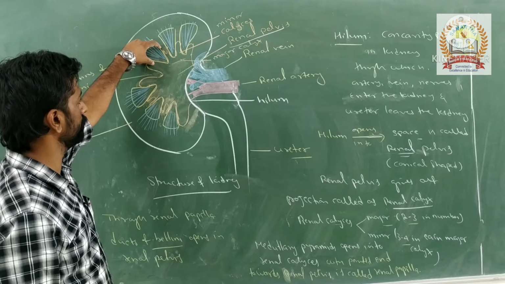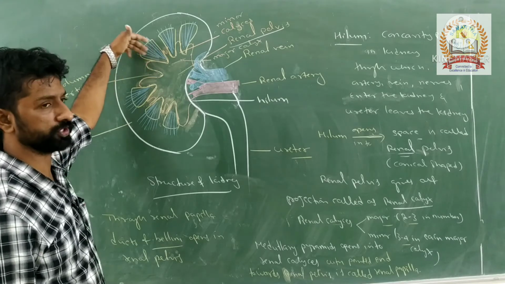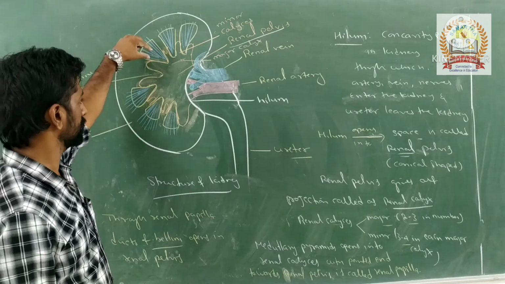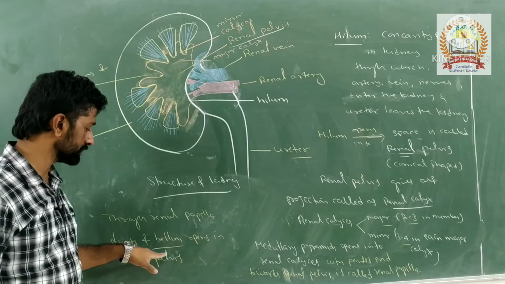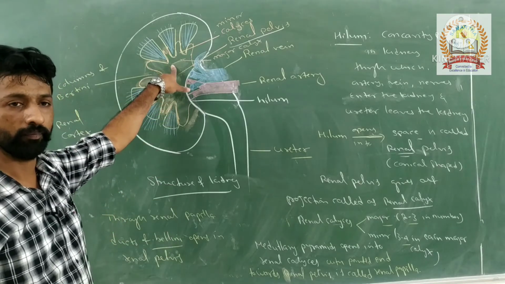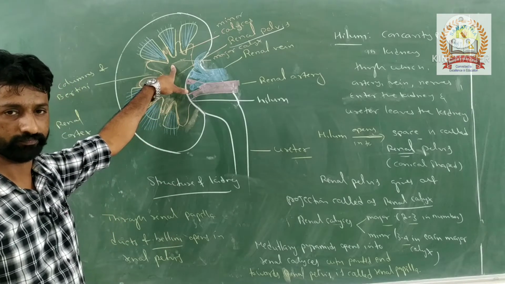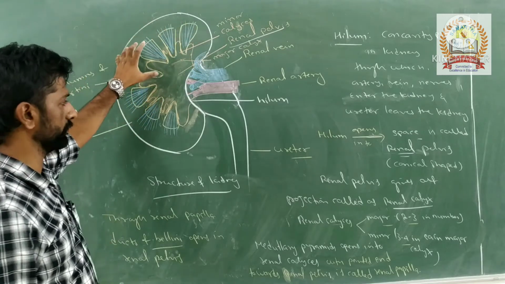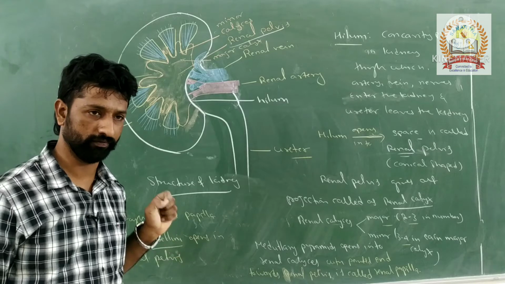Into these medullary pyramids, there will be the projection of the loop of Henle, which converges to form the duct called the duct of Bellini, which opens into the renal pelvis. In detail we will discuss this when we discuss the structure of the nephron.